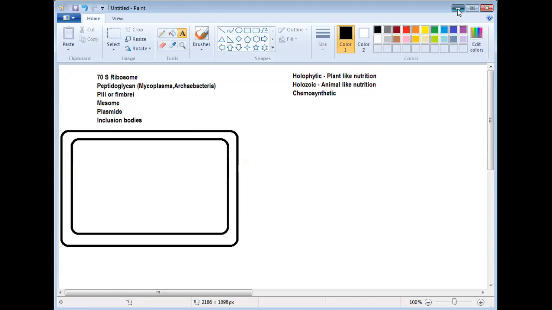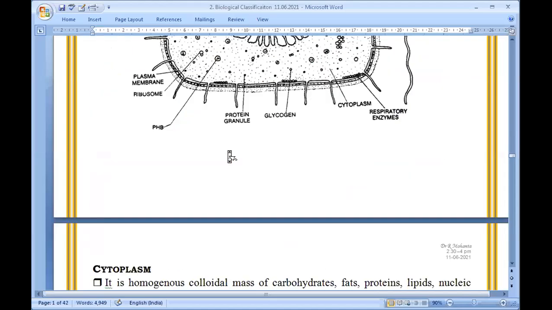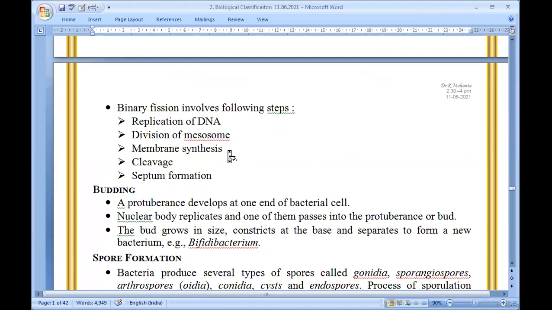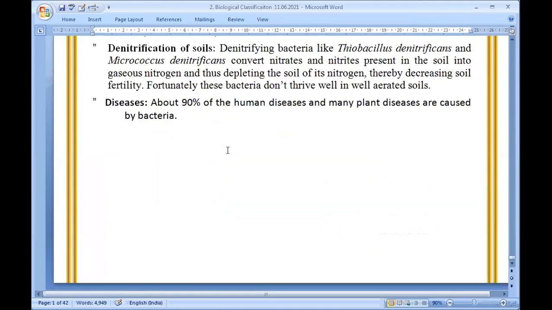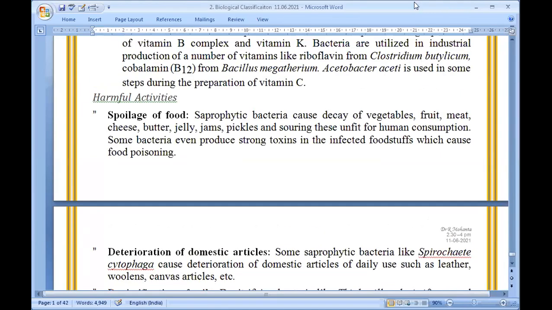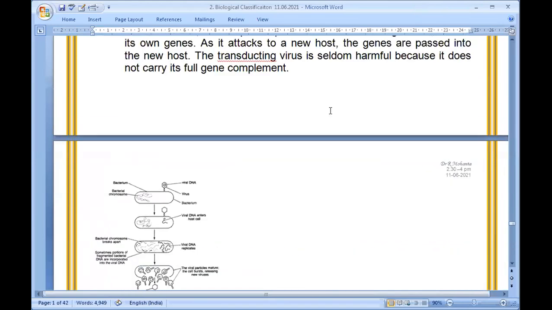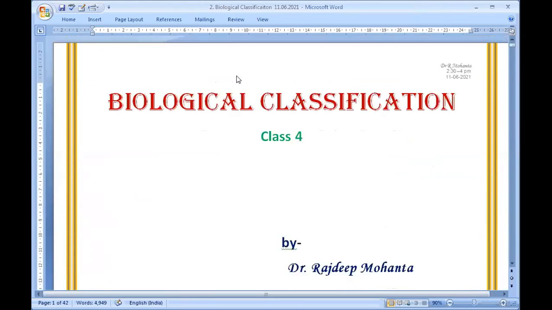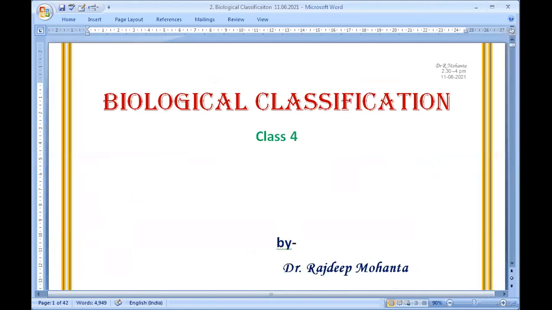If it is chemosynthesis, wait. Let me check whether it is present here or in the next slide I have prepared for you. No, it is not here. We have categorized the bacterial classification in different ways based on nutrition also. I'll discuss them, but not in today's class.